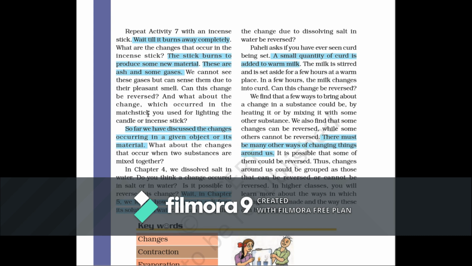For example, if we mix sugar or salt in water and stir it, it becomes invisible, right? Because both are mixed well. But can you bring the salt back? Yes, you can. We have already studied this in chapter 5: by evaporating the whole water, we will get a white layer on the container. That white layer is your sugar or salt, as per the material used. If you want to get that water as well, you can condense it and collect it in a separate container.